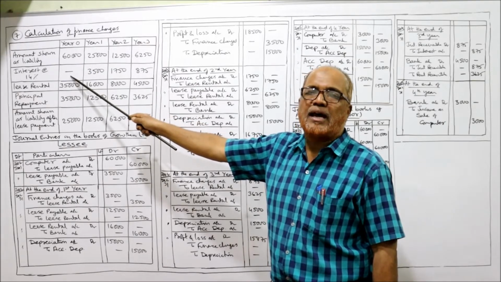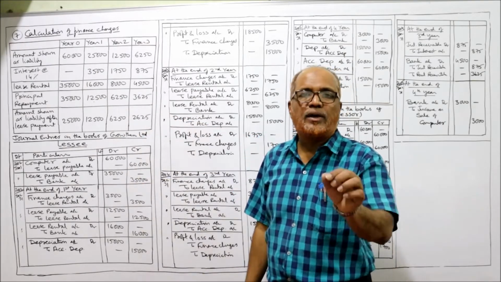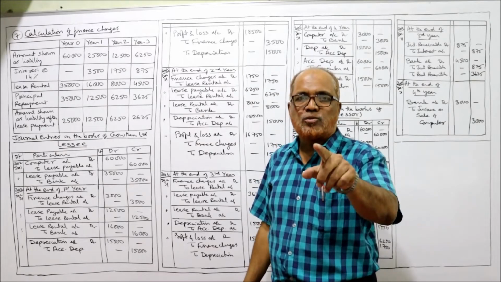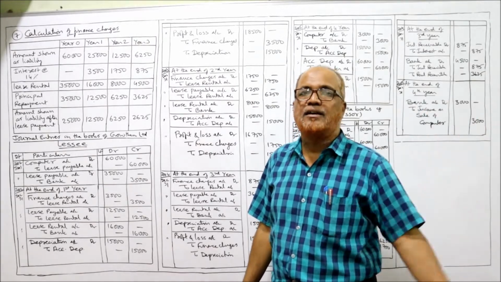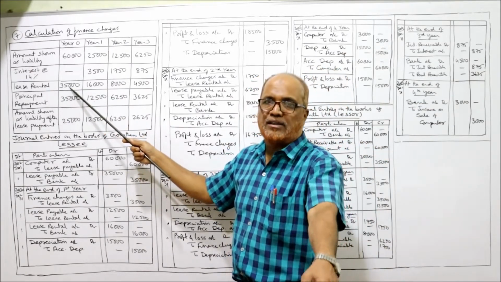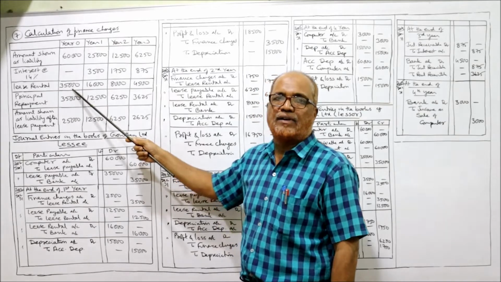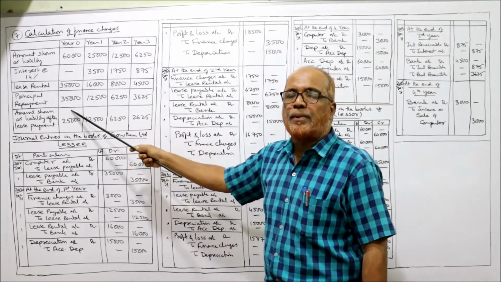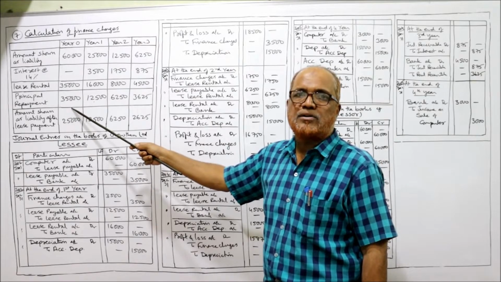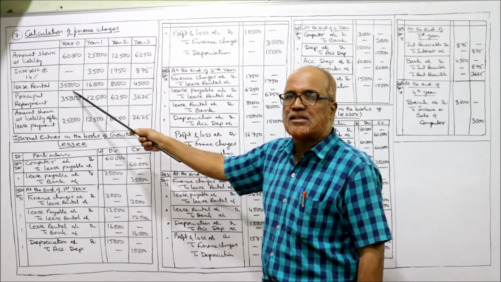Interest: no interest to be calculated at year 0. Year 0 means at inception, at the beginning. Interest is to be calculated at the end of the first year, second year, third year. At the beginning, no interest. Lease rental 35,000 rupees is given in the problem. First lease rental 35,000, and this 35,000 is completely repayment of principal. No interest is involved in this 35,000.